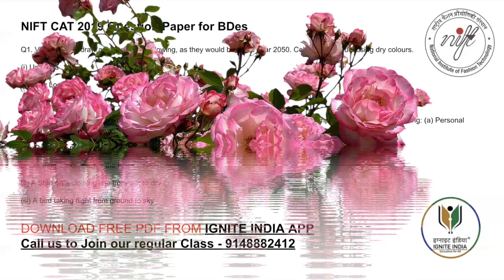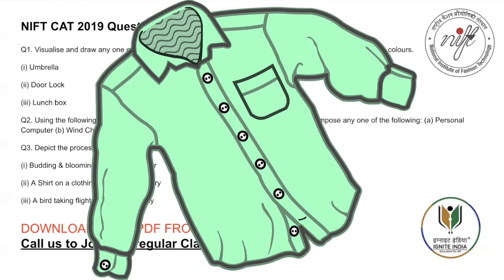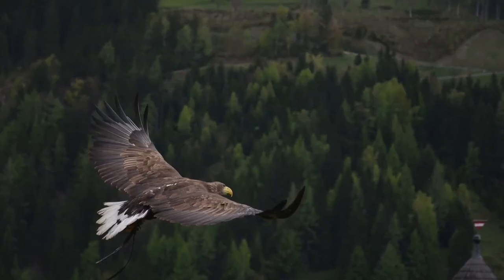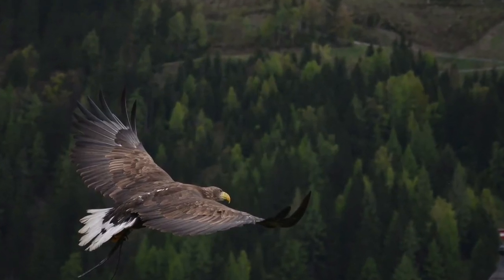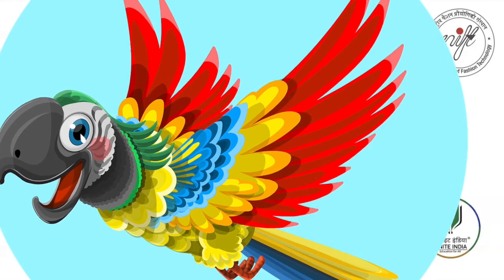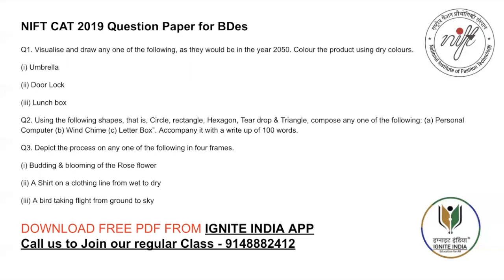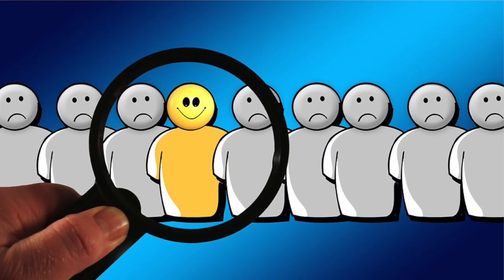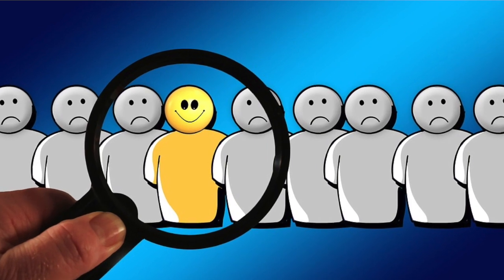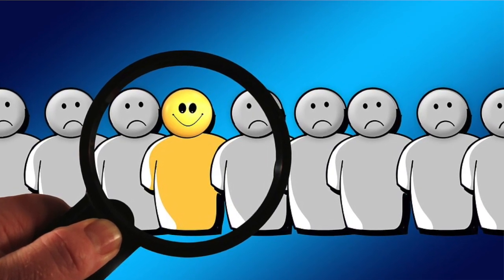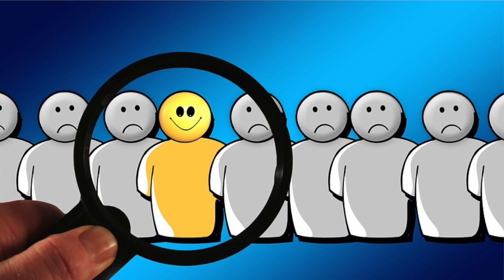So, budding and blooming of the rose, a shirt on a clothing line from wet to dry, and the third question is a bird taking flight from the ground. Depict the passage on any one of the following in 4 frames. Now here, I would advise you to just draw all these. Practice all these. Question number 3A.